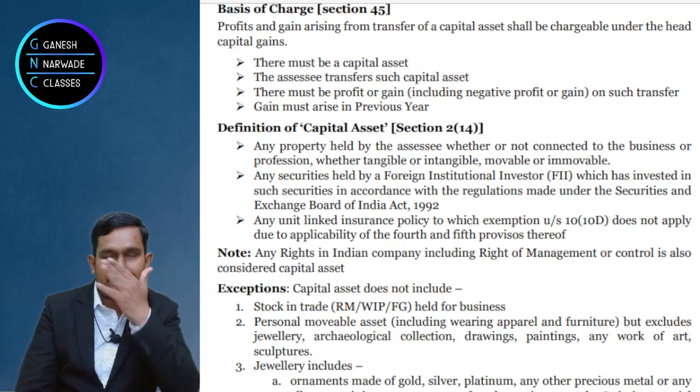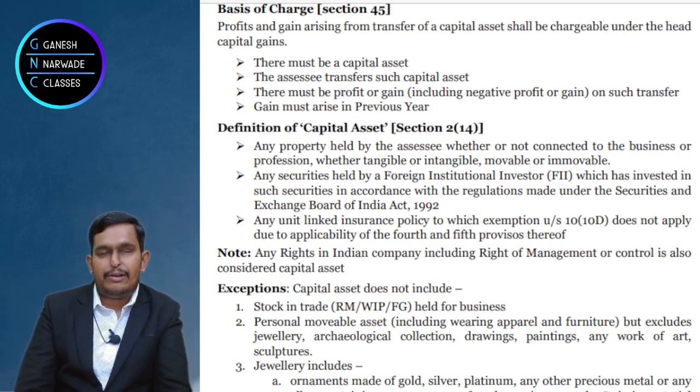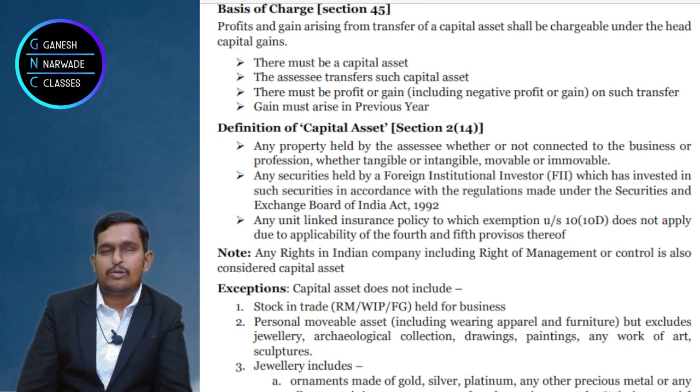Anyhow, whatever happened, I'll tell you in simple language. There was a company called Hutch. Hutchison SR is their company, and there is a company called CCP Limited, and there is a company called Vodafone. So what happened is that the United Kingdom's Hutch SR company sold all the shares of CCP Limited to Vodafone. Okay. Now Vodafone became the owner of CCP Limited. That company is in Hong Kong, China.